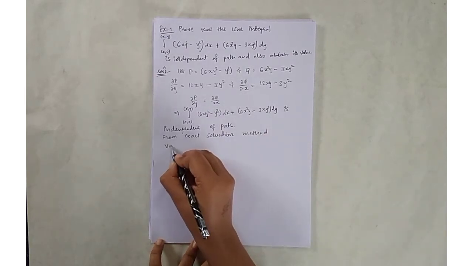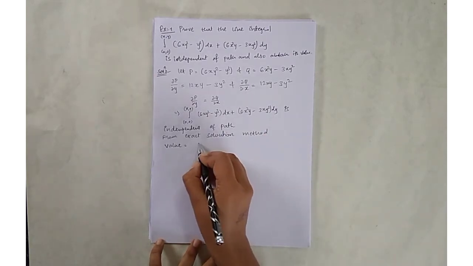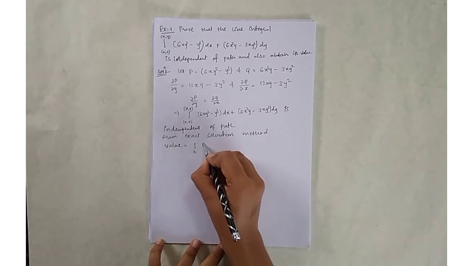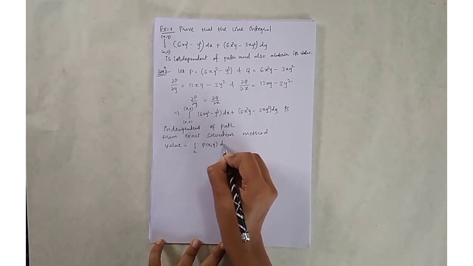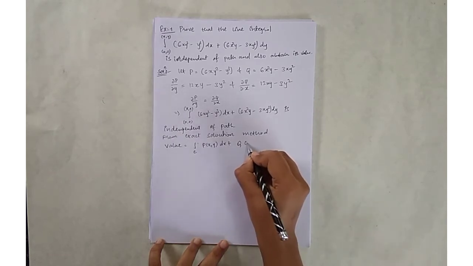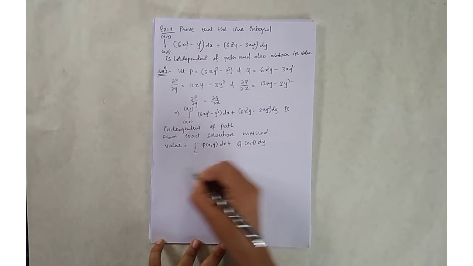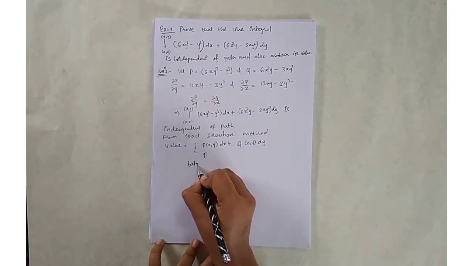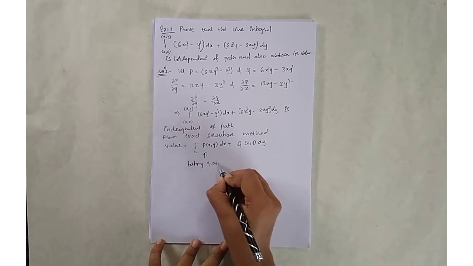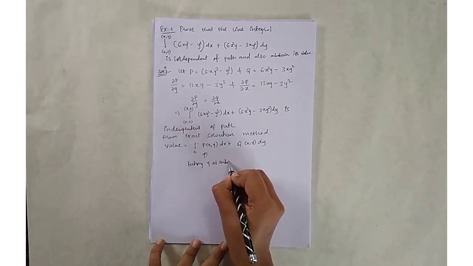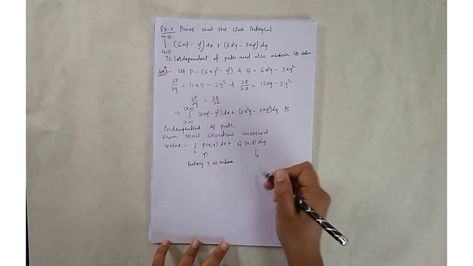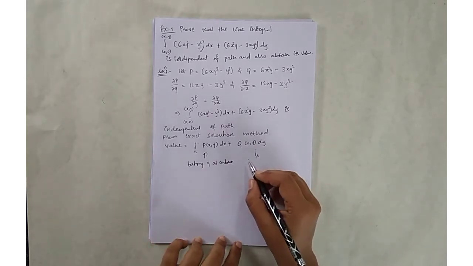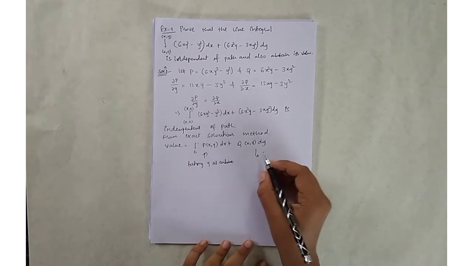The value of the integral is equal to the integral on curve C of p(x,y) dx plus q(x,y) dy. We take y as a constant, and here we take the terms which are independent of x.